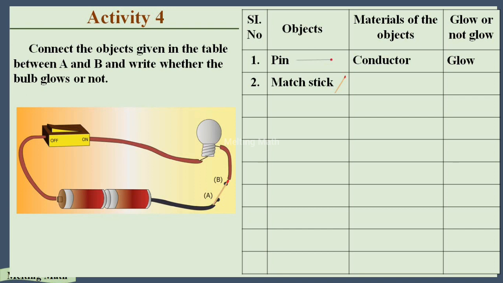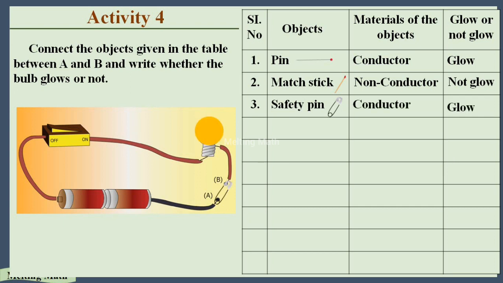The matchstick is an insulator, so the light will not glow. Third one is a safety pin. The safety pin is also a conductor. If you place the safety pin in the disconnected region, the bulb will glow, so it's a conductor.